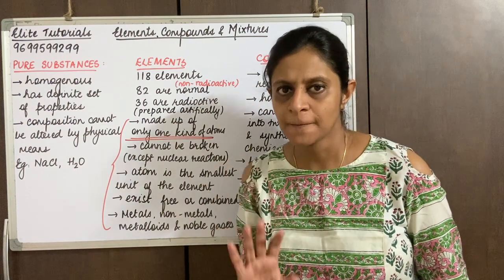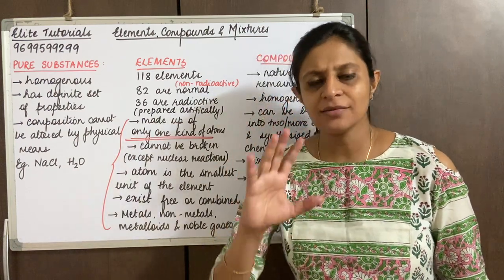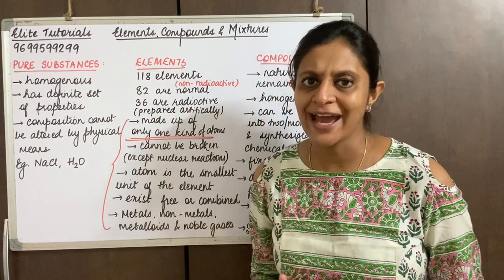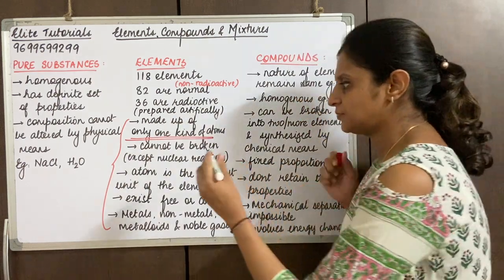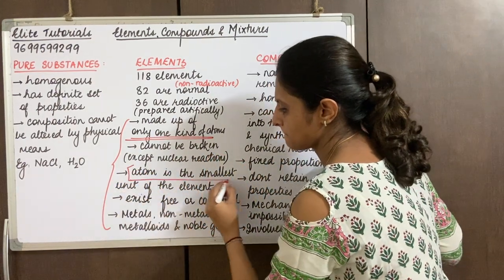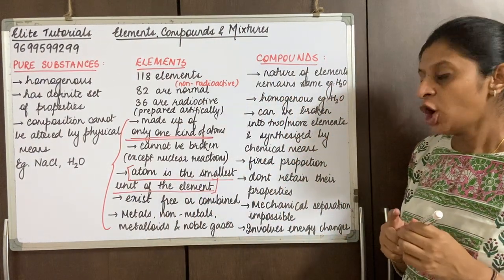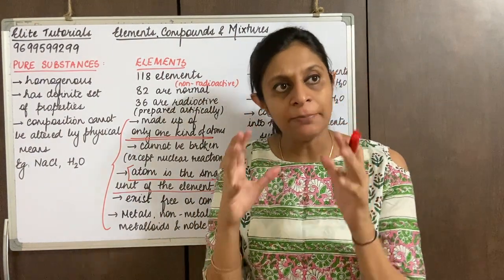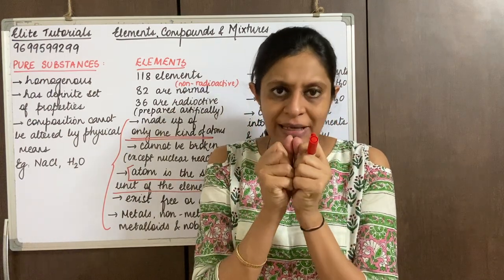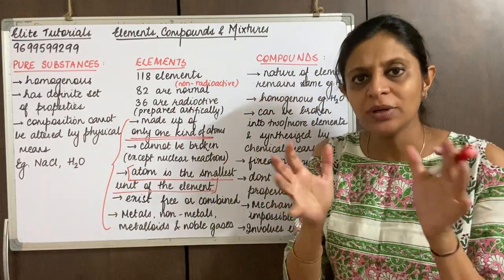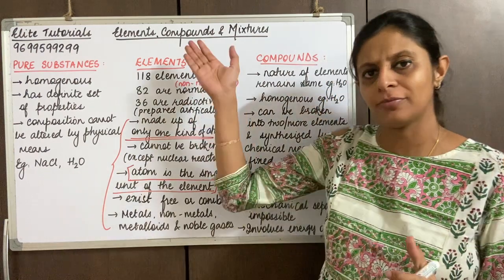That's the statement, right? That atom is the smallest unit of an element. Very important.